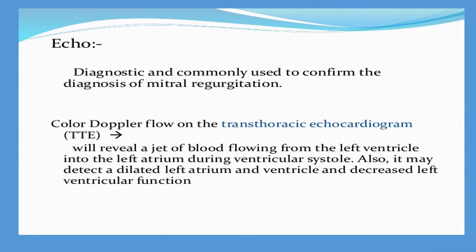When we do an echo, it is diagnostic and commonly used to confirm the diagnosis of mitral regurgitation. Even the color Doppler, that is the transthoracic echocardiogram, will reveal a jet of blood flowing from the left ventricle into the left atrium. It may detect a dilated left atrium and ventricle and a decreased left ventricular function.